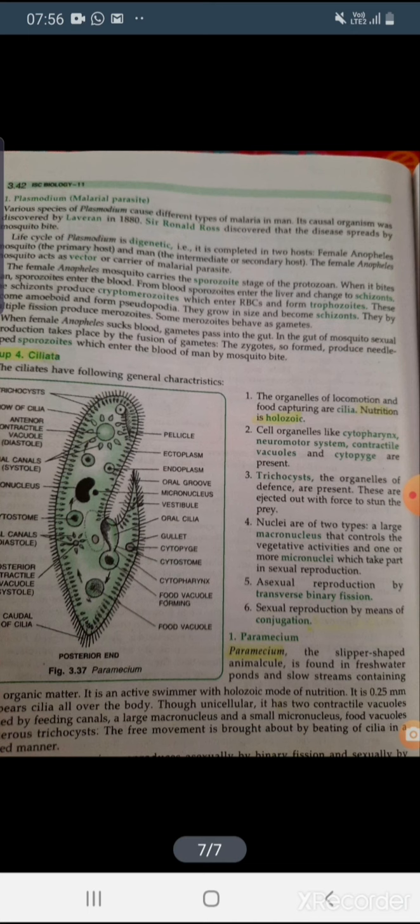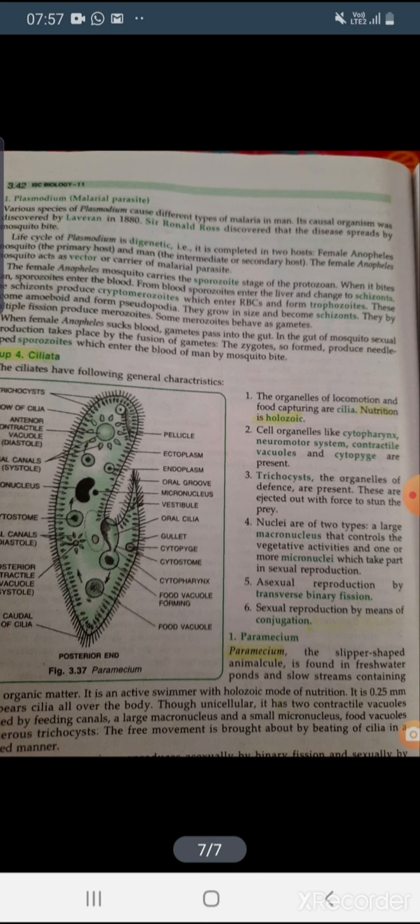Nuclei are of 2 types, large macronucleus and micronucleus. So 2 nuclei are present there. The large one is macronucleus that controls the vegetative activities. And the other one, that is the micronuclei, which take part in sexual reproduction.